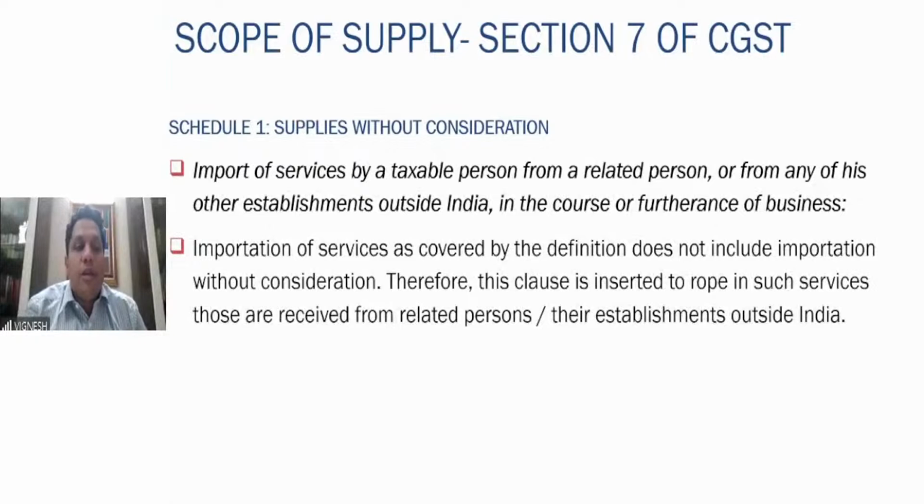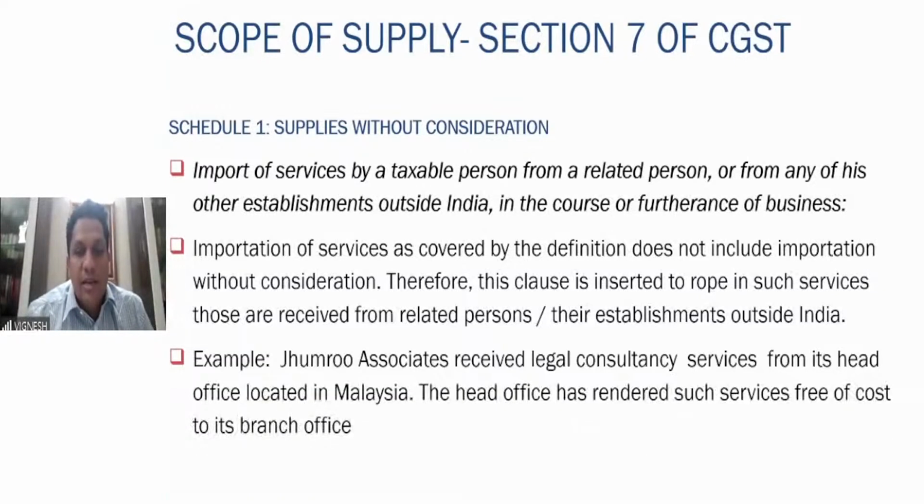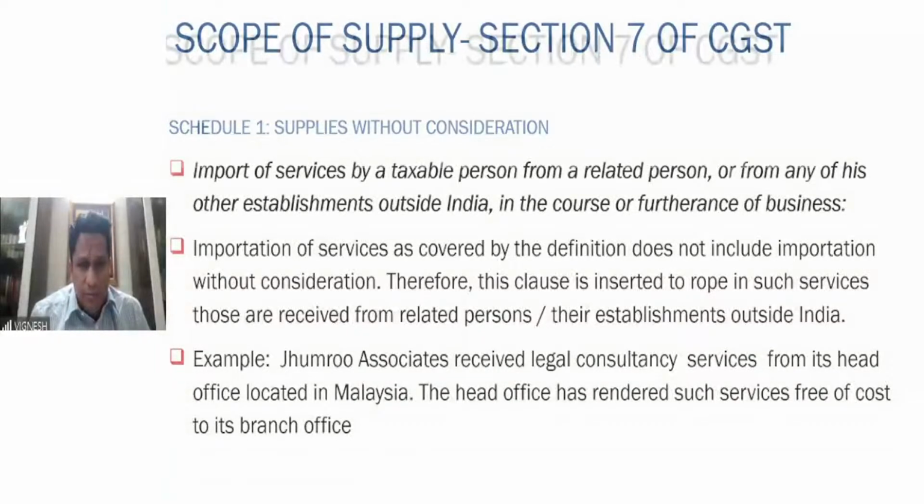So therefore, importation of services is covered, and it does not exclude importation without consideration. Therefore, this clause is inserted to rope in such services that are received from related persons or their establishments outside India. Example here: Jumru Associates received legal consultancy services from its head office located in Malaysia. The head office has rendered such services free of cost to the branch office. So import of services without consideration from a related person is very much a supply.